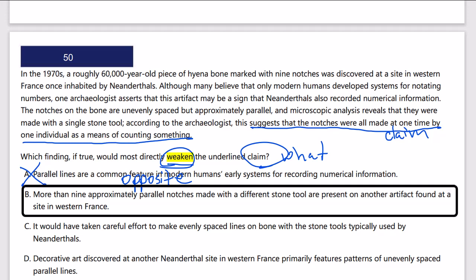So B, more than 9 approximately parallel notches made with different stones are present in another artifact found at a site in western France.